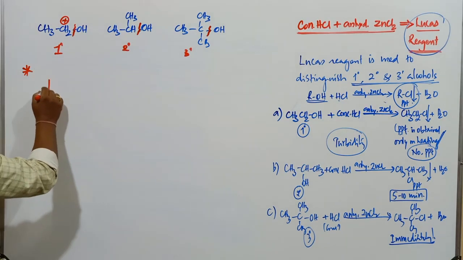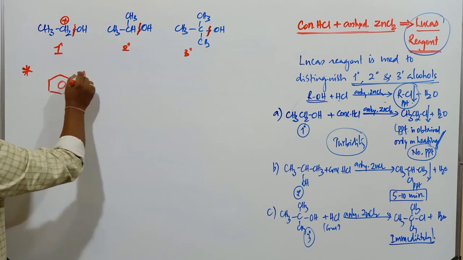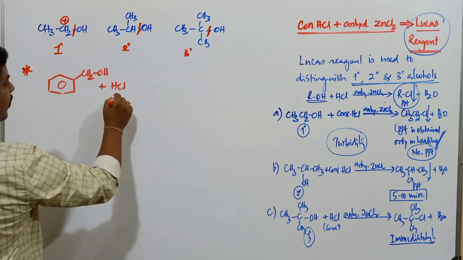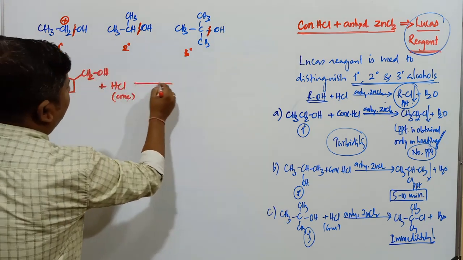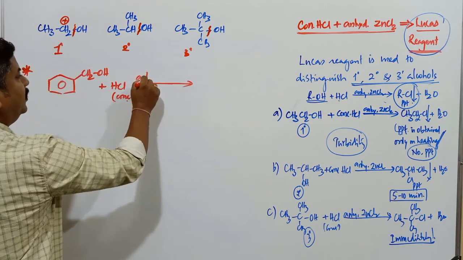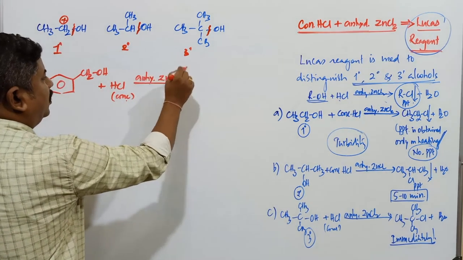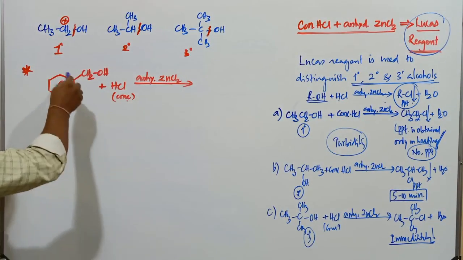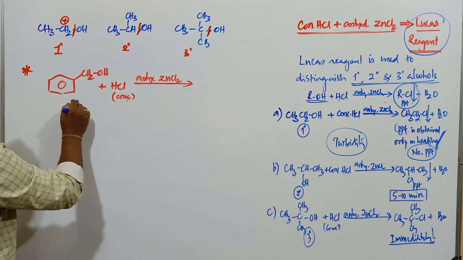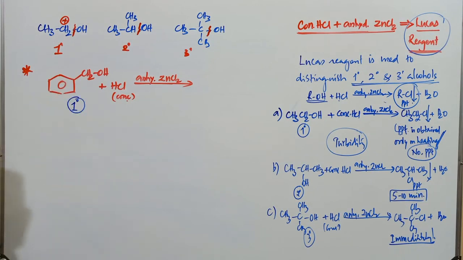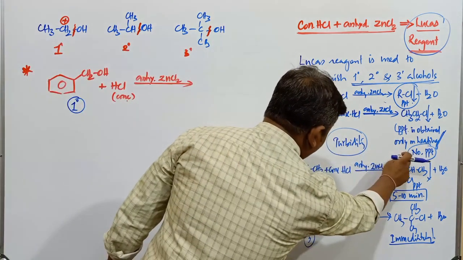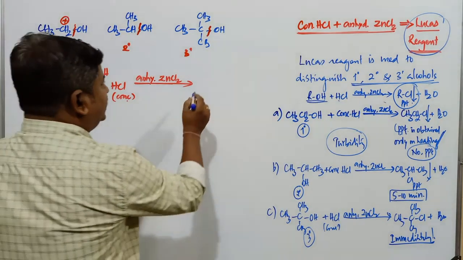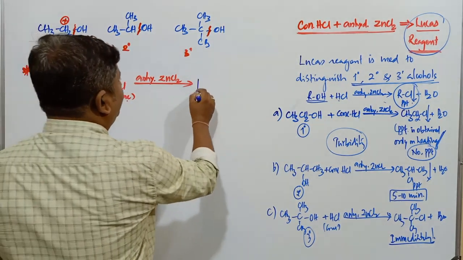Suppose we go with one particular alcohol, C6H5CH2OH, when this compound is treated with concentrated HCl and anhydrous, anhydrous what? Zinc chloride. Whether the formation of precipitate takes place in this reaction or not. Benzyl alcohol is a primary alcohol, no doubt. Primary alcohol means precipitate is not obtained, or precipitate is obtained only after heating. But here, this compound gives precipitate or turbidity.